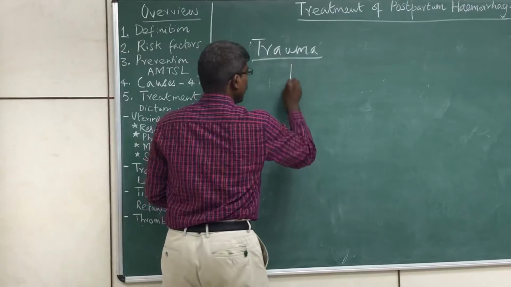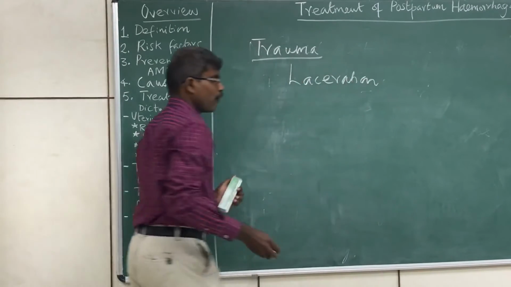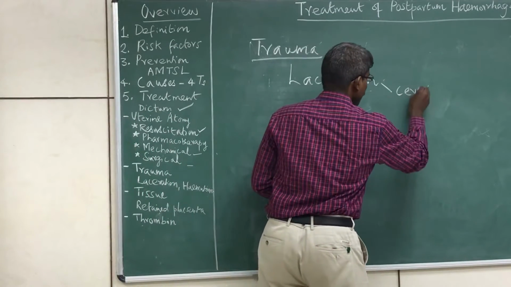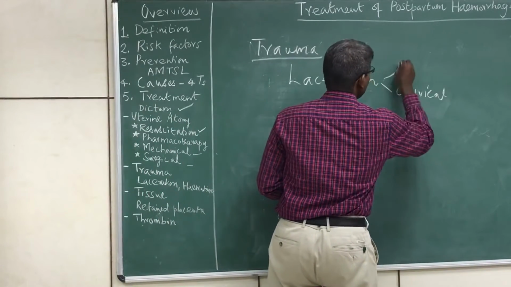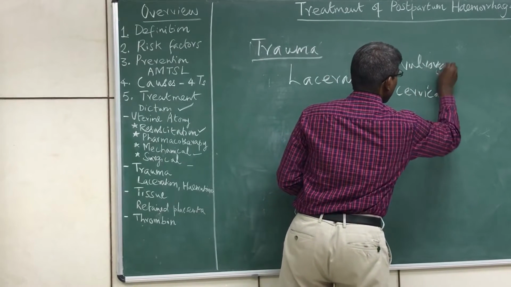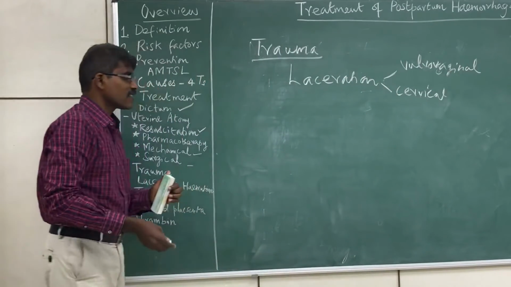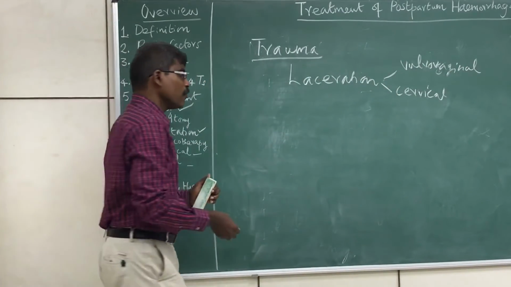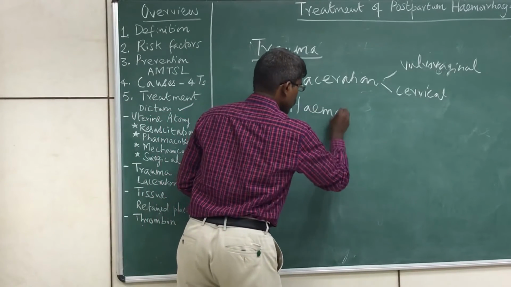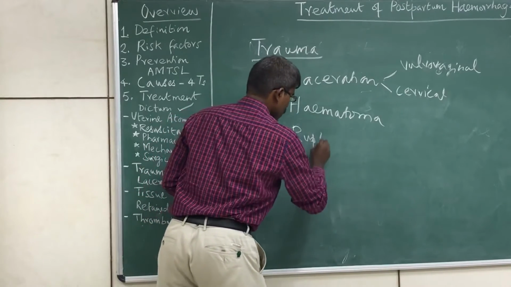There can be laceration of the cervix, or it can be a vulvovaginal laceration. These are the two lacerations which can lead to continued bleeding. There can be hematoma. There can also be uterine rupture.